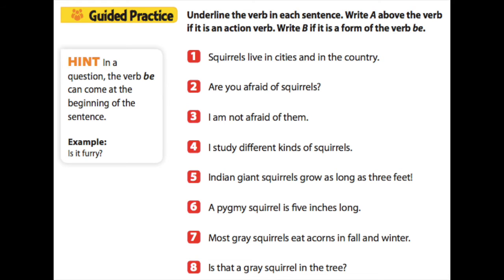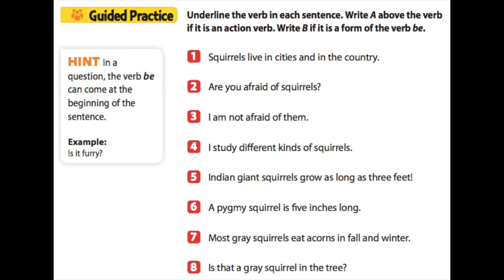So what you're going to do is get out your piece of paper. You're going to put the date on the top, and you are going to write number 1, and then you're going to copy down this first sentence. Squirrels live in cities and in the country.